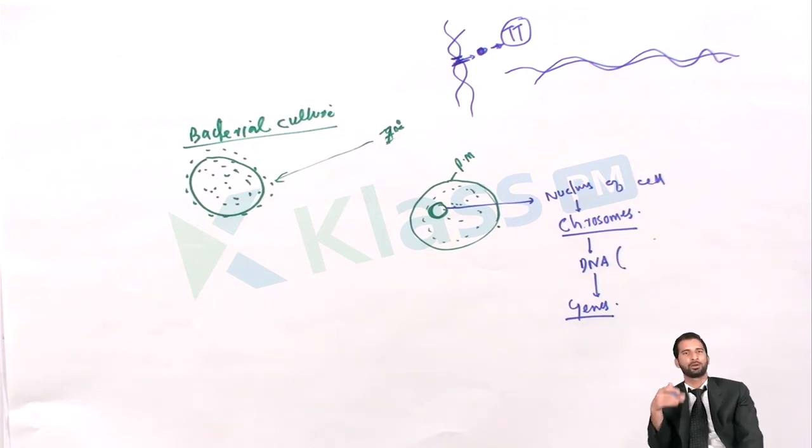Dwarf, this person is dwarf. For this dwarfness, the gene is present. For a red eye, the gene is there. For brown eye or black eye color, the gene is there. That gene may contain a code for a particular protein, and with the help of that protein, that character may occur in that particular organism. So these characters or features are transferred from parents to the offspring by way of genes. What is the gene? Gene is the coding segment of the DNA.